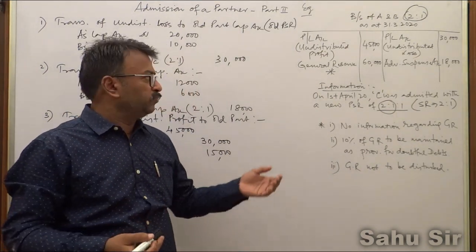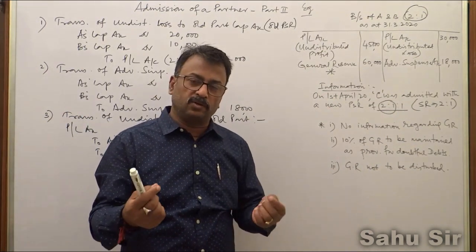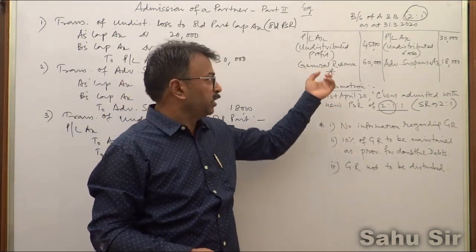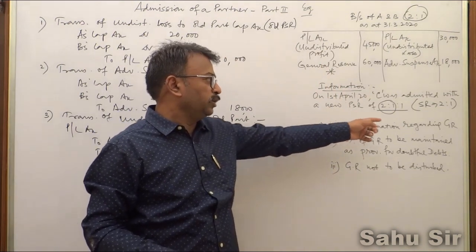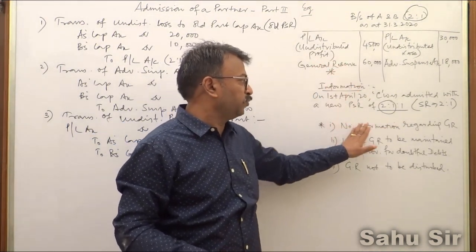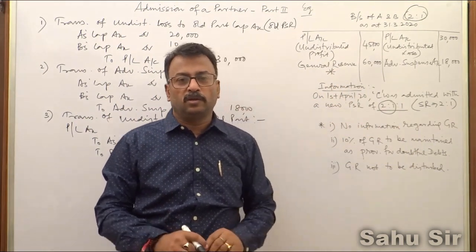And the next one, which is slightly different, is a complicated general reserve. There I have put some condition when no information regarding general reserve. So for general reserve, information is not there in the adjustment.